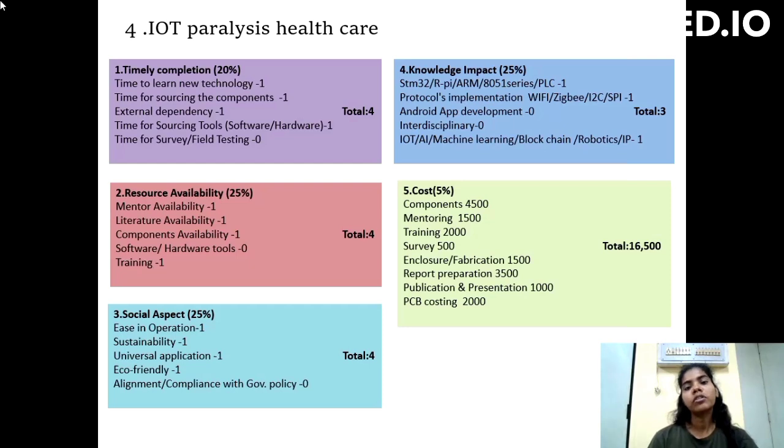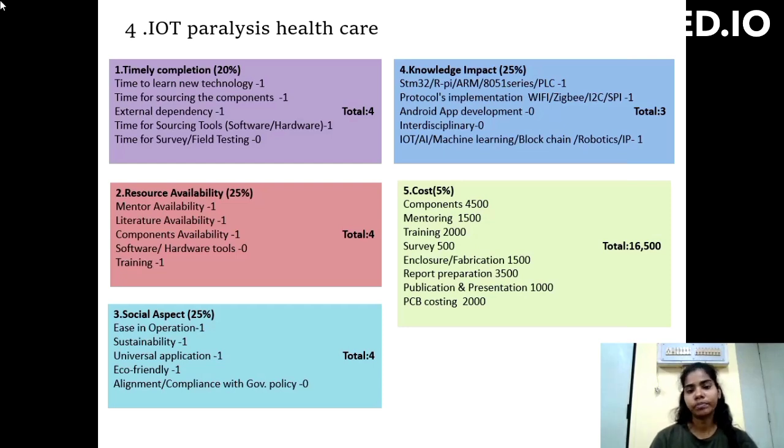And this project uses a protocol, so I'm giving 1 mark. This project has no app development, so I'm giving 0. In displacement 0. In this project machine training is learned, so I'm giving 1.